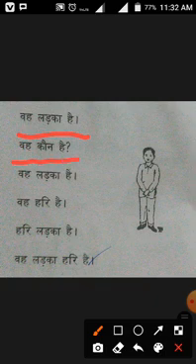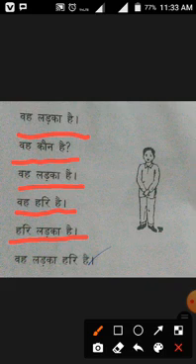Vah kaun hai? Kaun means who. What is the meaning of kaun? Who. Question word. So who is he? Vah ladka hai. He is a boy. Vah Hari hai. He is Hari. Hari ladka hai. Hari is a boy. In English, the verb always comes in the middle of the sentence: first subject, next verb, next complement. But in Hindi, the verb will come at the end. You should follow it correctly. Vah ladka Hari hai.